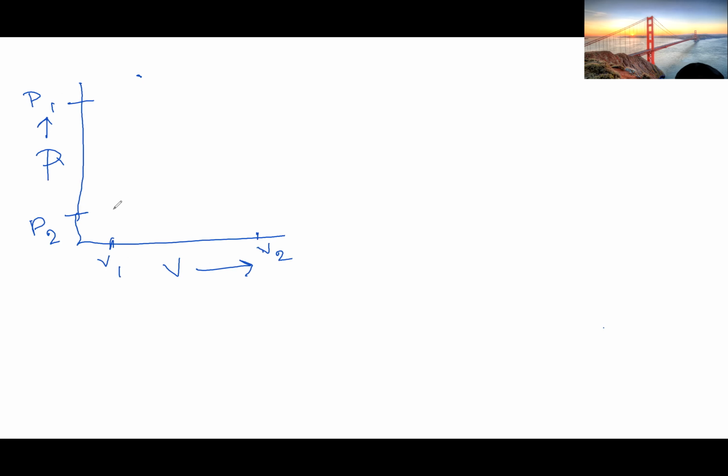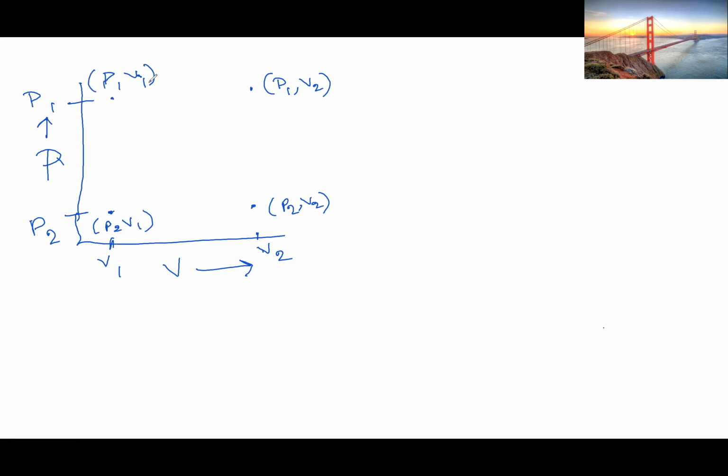So let me describe the states. What is this state? This is defined by P2, V1. And this state is P2, V2, and this state is P1, V2, and this state is obviously P1, V1.